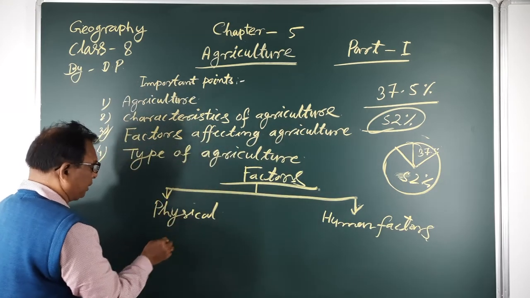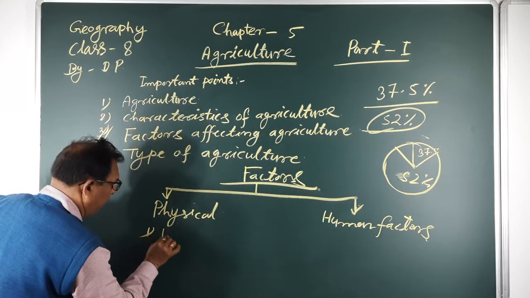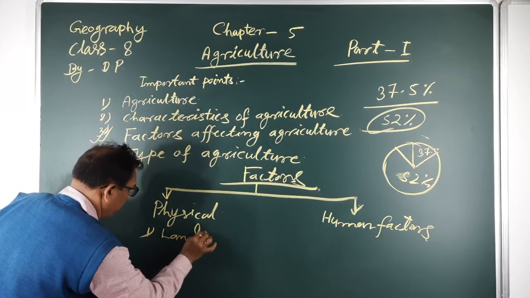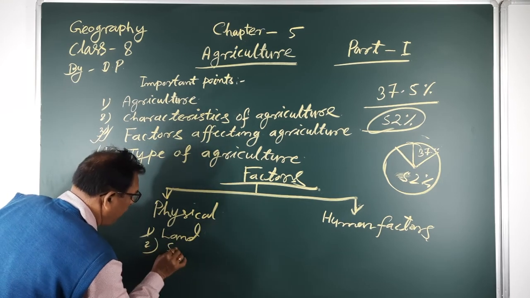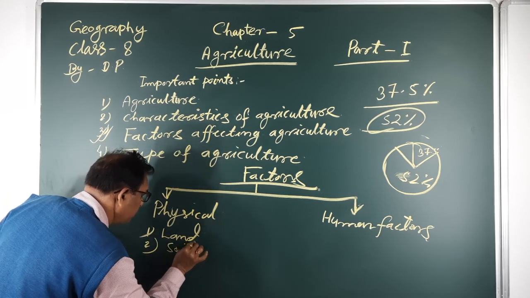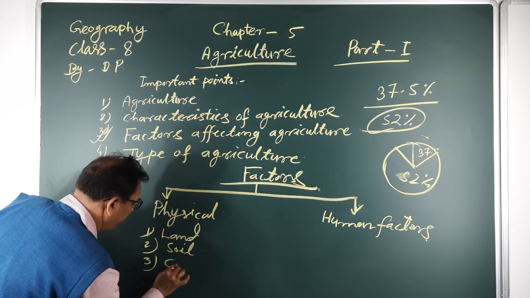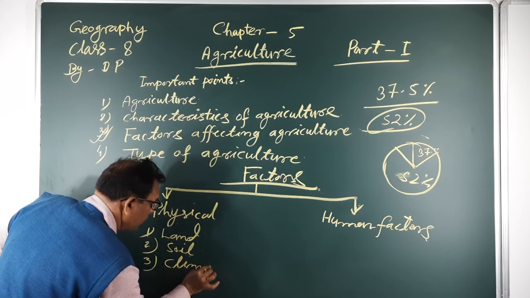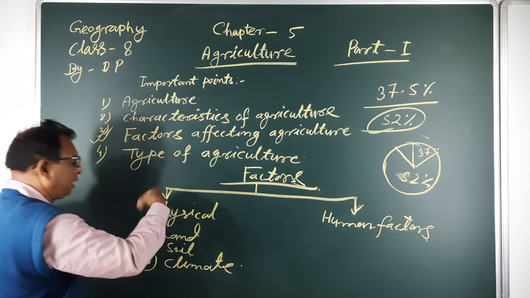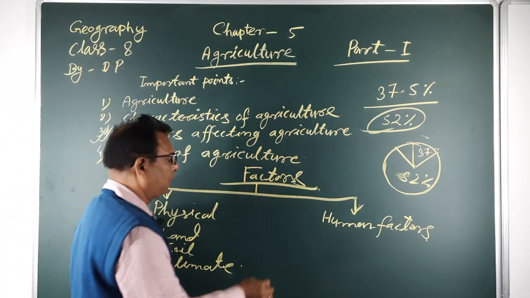Under the physical factors, land, soil, and climate affect agricultural fields.